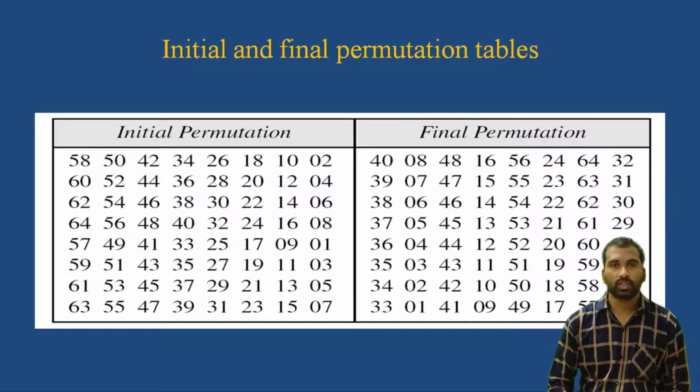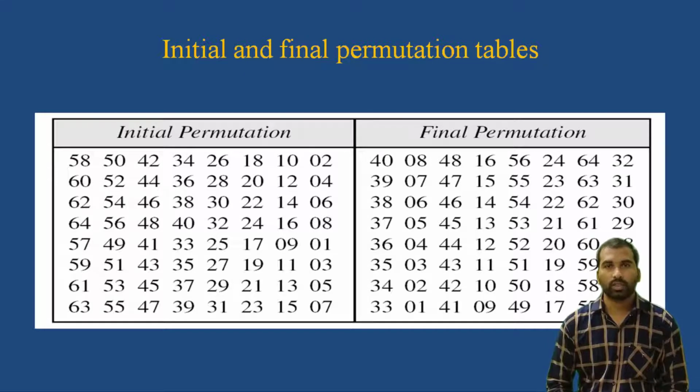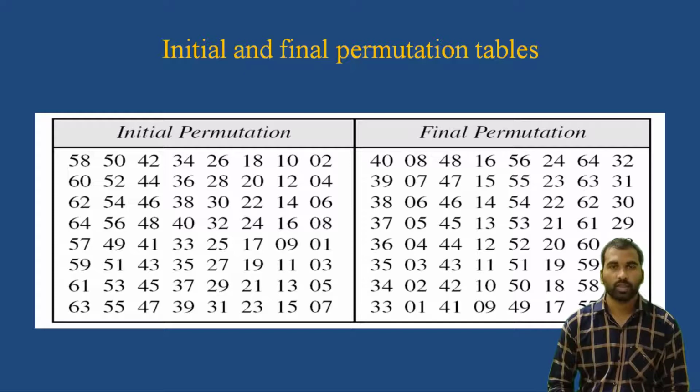You can consider this table of initial permutation and final permutation. We have a total of 64 bits, 1 to 64. Considering the first entry of the initial permutation, we have 58. That means the first output will be generated from the 58th bit. The second entry is 50, so the second output will be from the 50th bit, and the third output from the 42nd bit. The fourth output will be the 34th bit, and the fifth output the 26th bit.